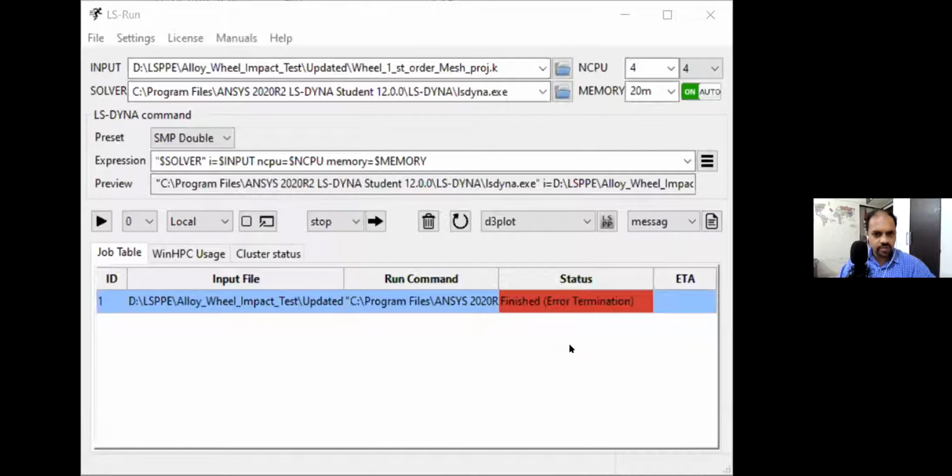Finished error termination. Fine. Okay. Alloy will impact. That is what you ran. Yes. Okay. So you can go to this message file wherever your folder is. Try sharing the complete screen, so everything can be visible. It will be easy.